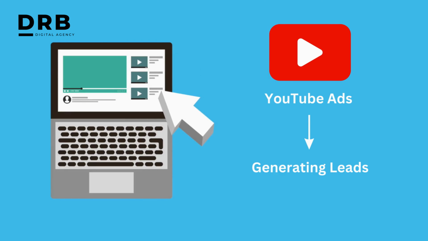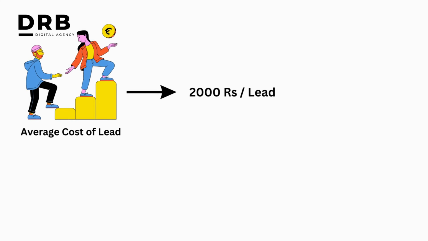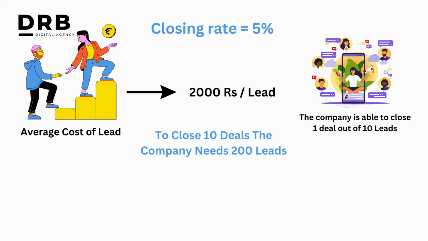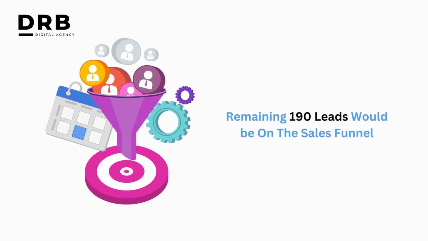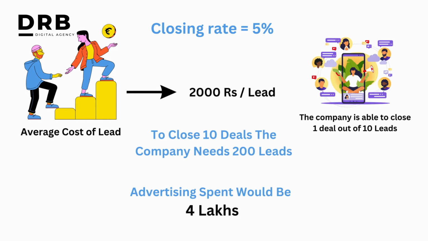After testing and running advertisements on YouTube, they find that the average cost of a lead is 2000 rupees. The company is able to close one deal out of 20 leads. So the company has to get 200 leads to close 10 deals, and the remaining 190 leads would stay in the sales funnel. The company can reach out, nurture those leads and close deals from them in the future. The cost of 200 leads would be 2 lakh rupees, so it's clear that the company has to spend 2 lakh rupees on YouTube advertisements.